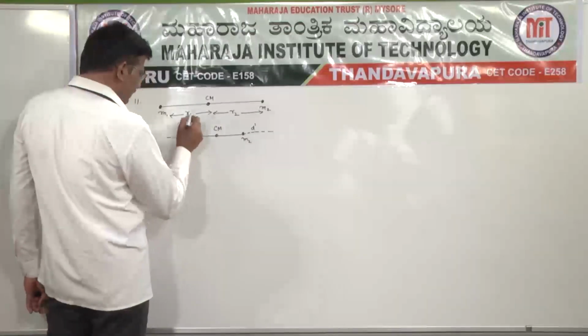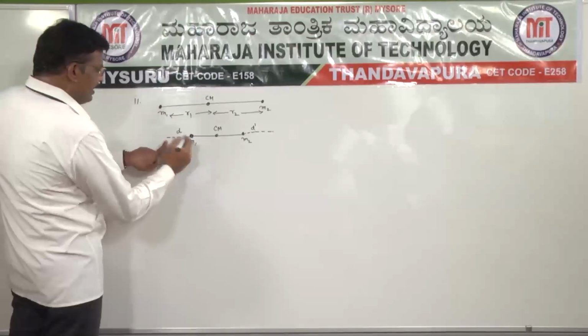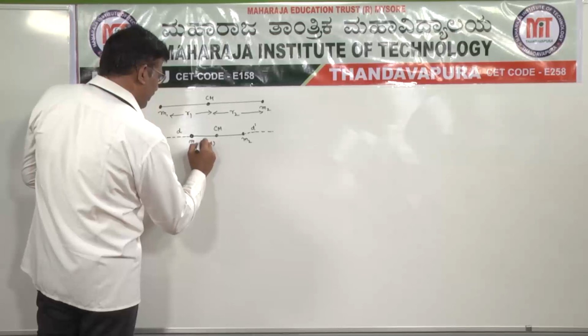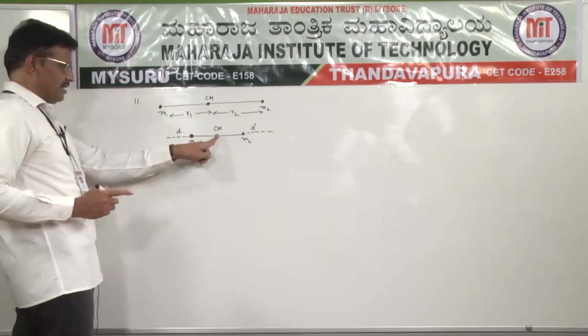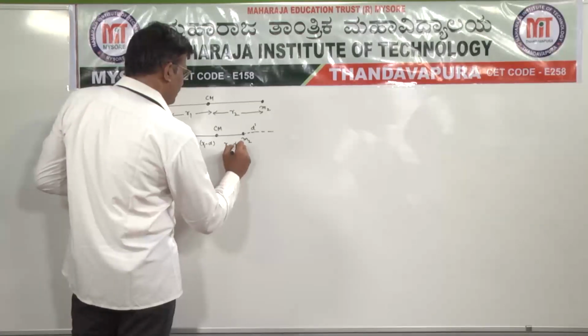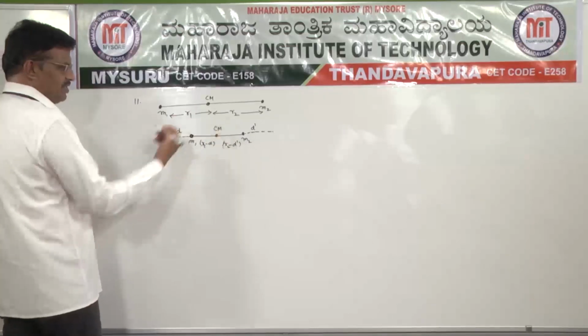Here initially the m1 to CM distance is r1. Now d is reduced, so here it is r1 minus d, the distance of the center of mass from m1, and here r2 minus d dash is the distance of m2 from the center of mass.